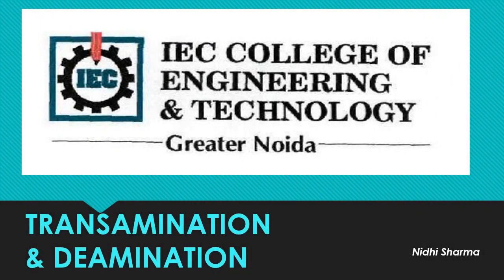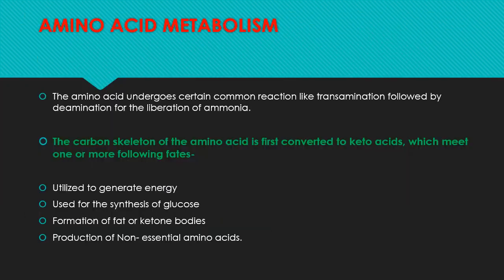Today we will study the transamination and deamination process. First of all, we'll discuss amino acid metabolism. The amino acid undergoes certain common reactions like the transamination reaction followed by deamination for the liberation of ammonia. The carbon skeleton of the amino acid is first converted to keto acid, which meets one or more of the following fates: utilized to generate energy, used for the synthesis of glucose, formation of fat or ketone bodies, and production of non-essential amino acids, etc.